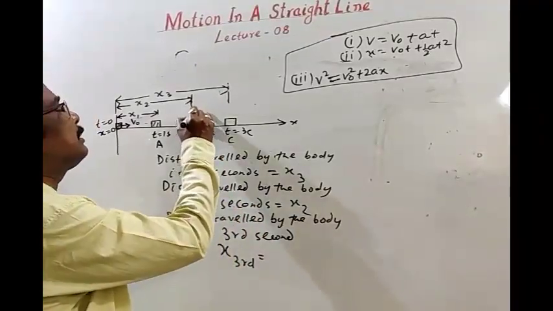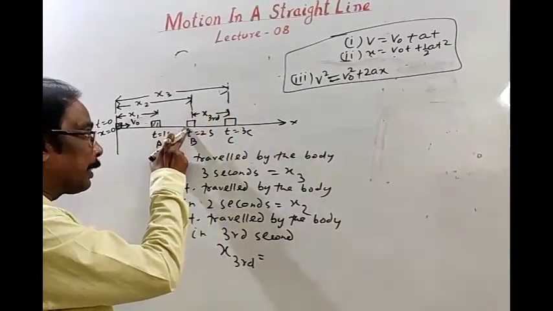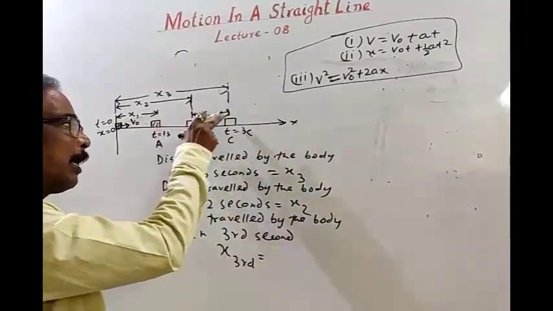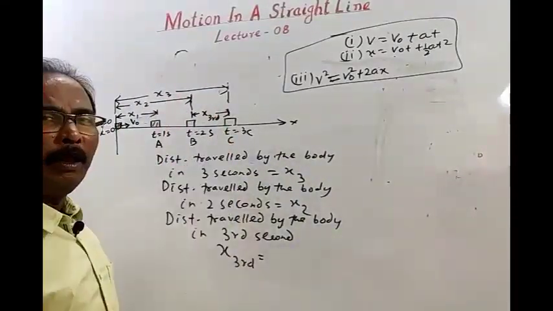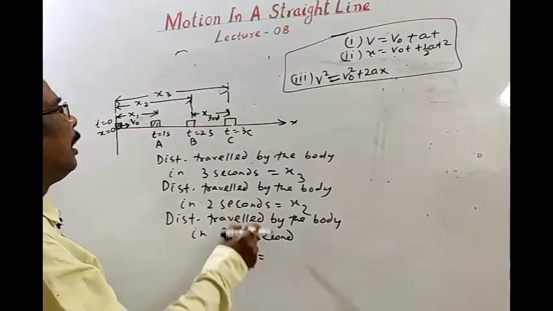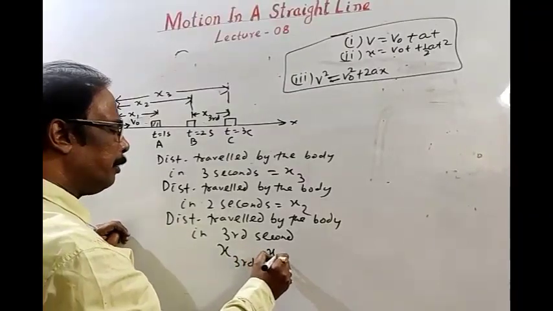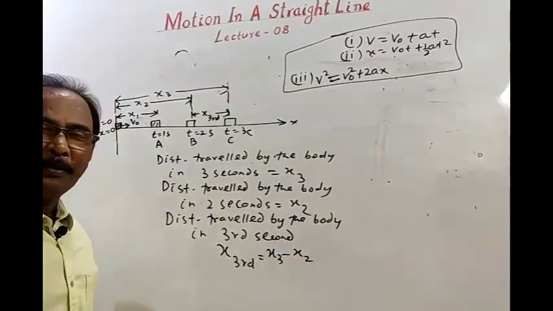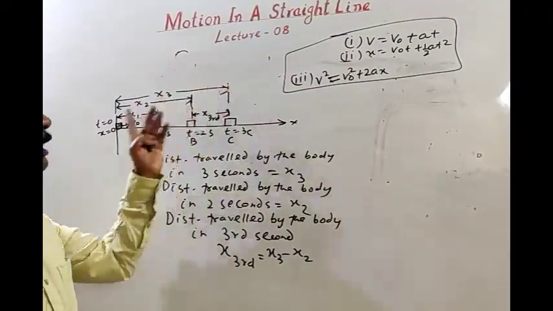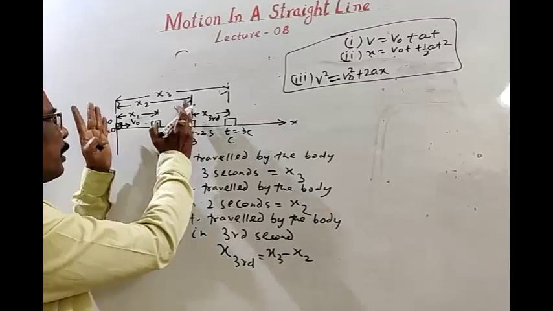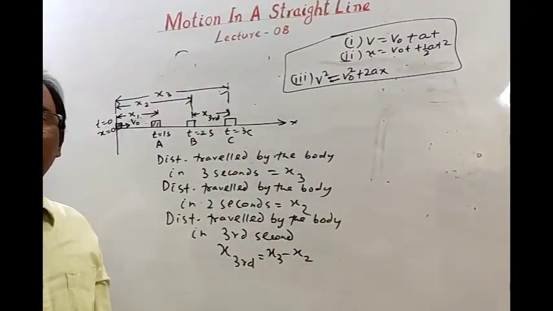This is the distance traveled by the body in the third second. Means 2 seconds completed, the third second starts, and here the third second ends. As shown, x third is equal to x3 minus x2. So x third is the distance traveled by the body in 3 seconds minus the distance traveled in 2 seconds.